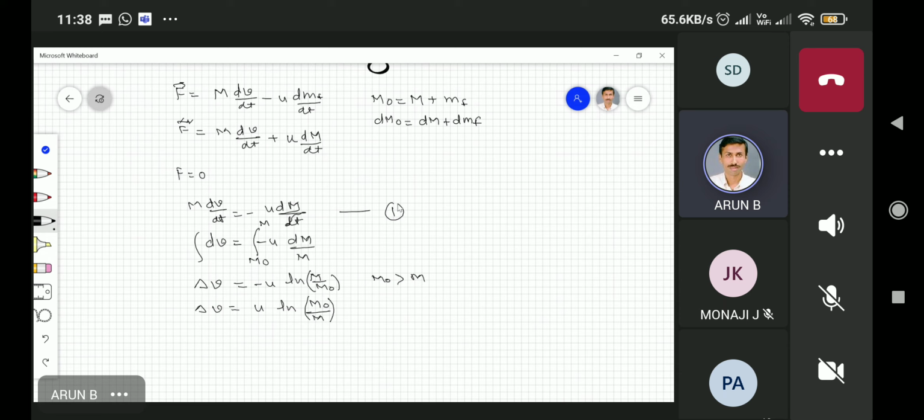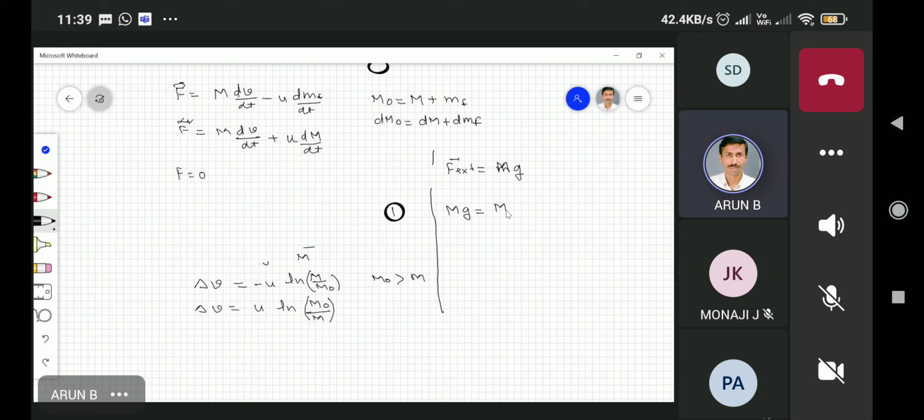If F external is, let us say, the gravitational force, capital Mg, then in that case, my Mg is equal to m dv/dt plus u dm/dt.